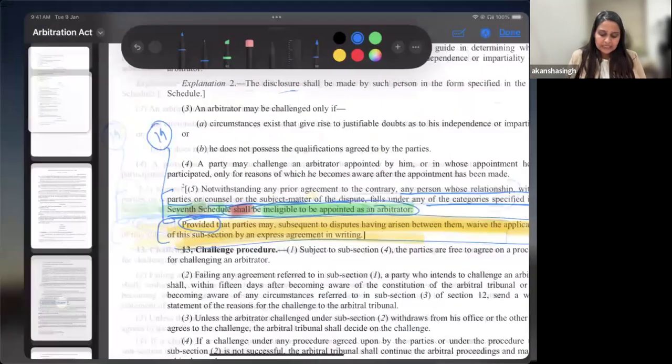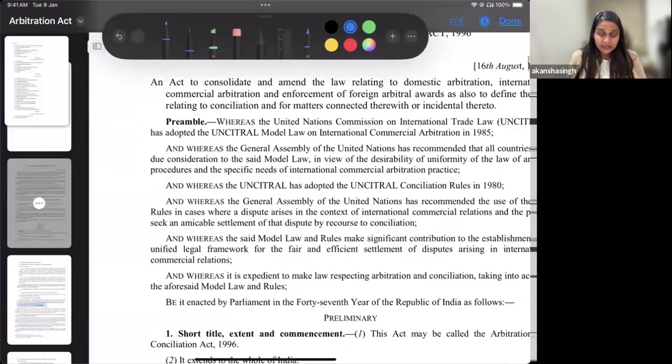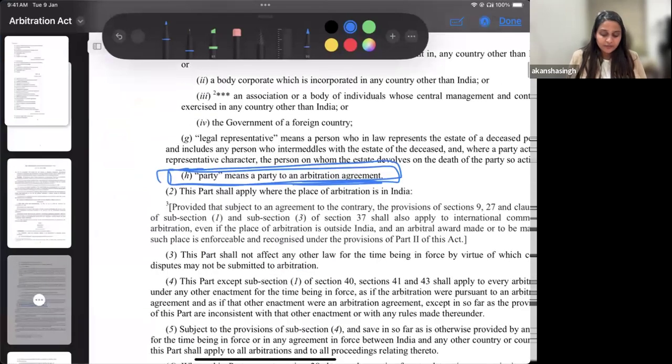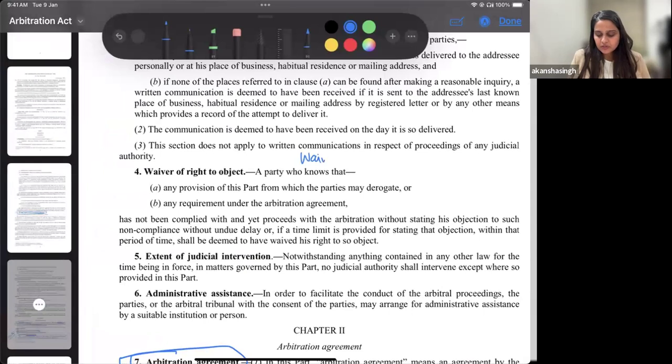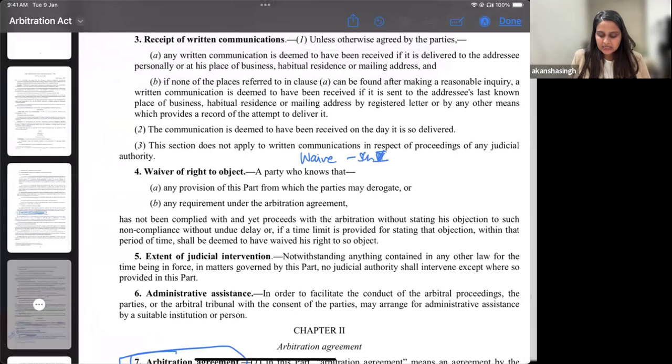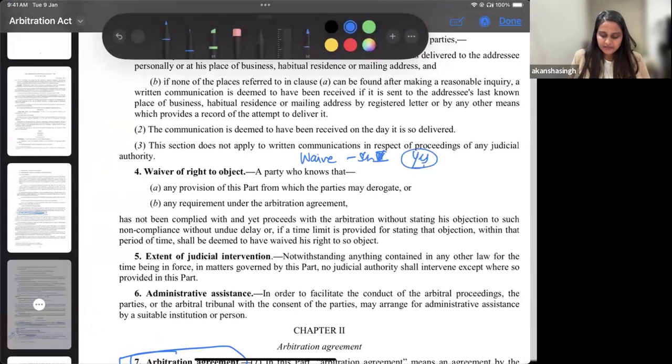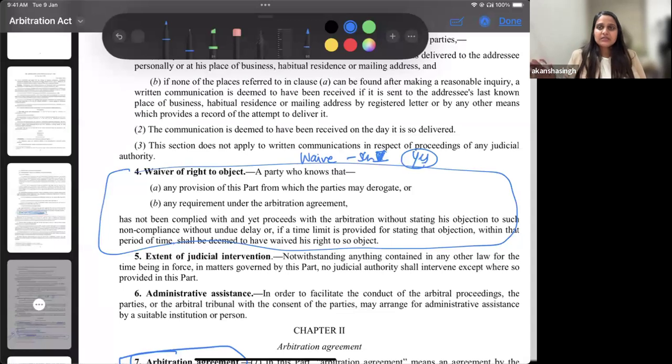Is there any waiver that can be done for Schedule 5 also, ma'am? Okay, can there be a waiver with respect to Schedule 5? Let's try to understand. Yes, the answer is yes. Now let's try to understand where. This is not a waiver for you to not write, but rather a waiver of the right to object.